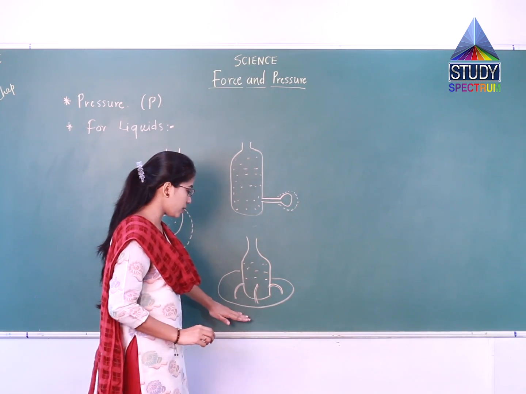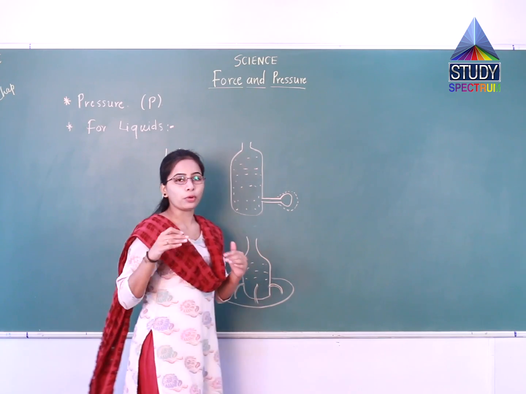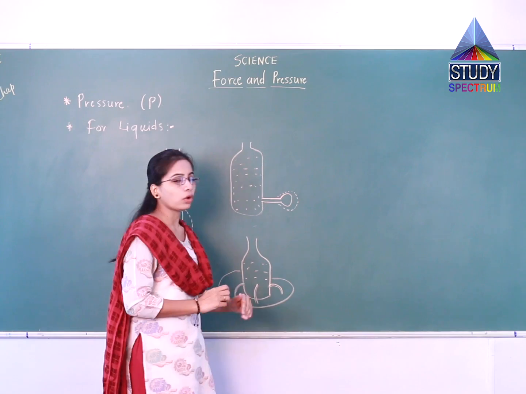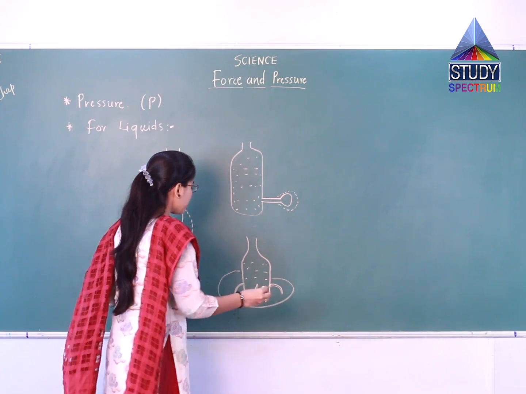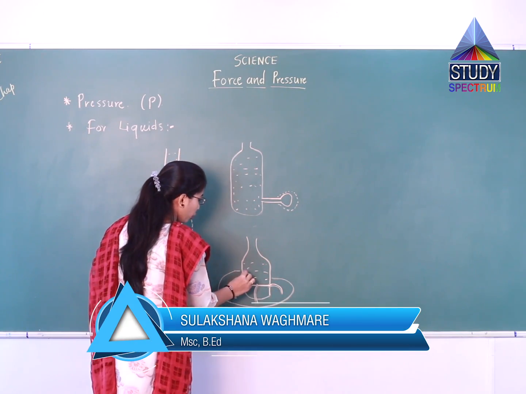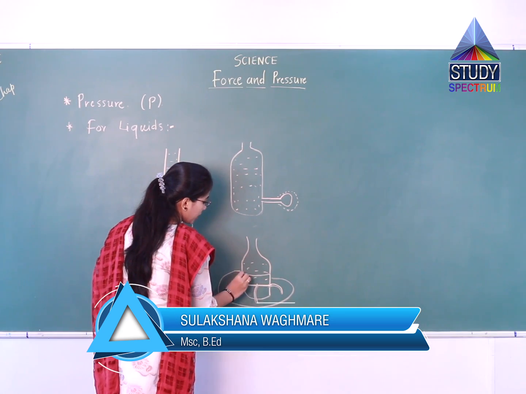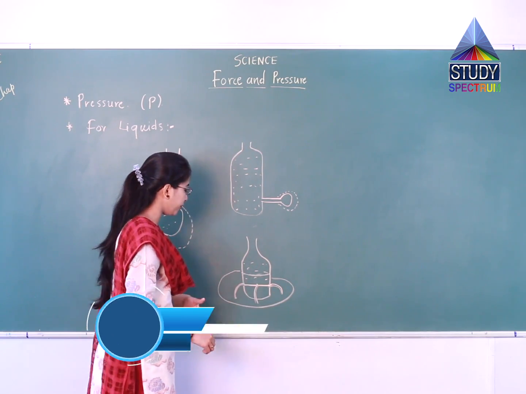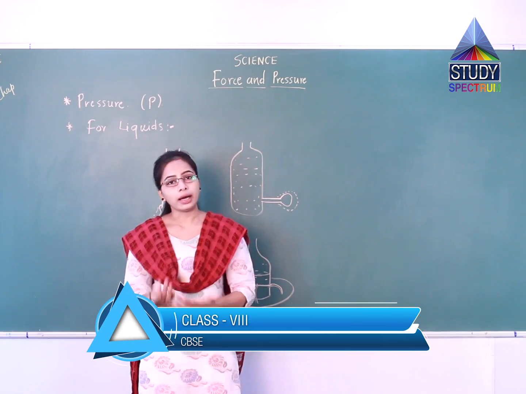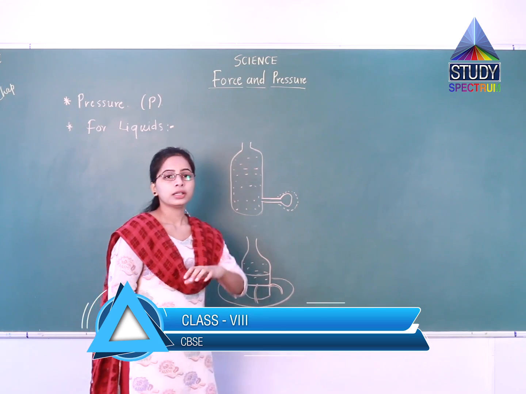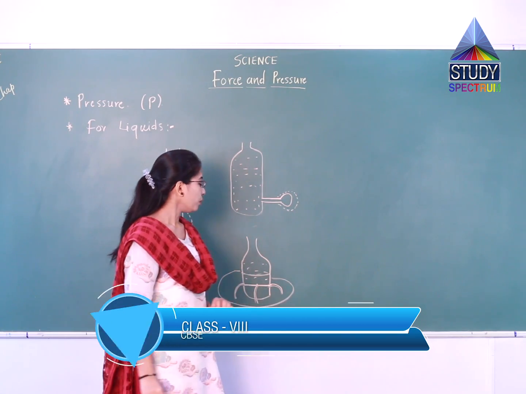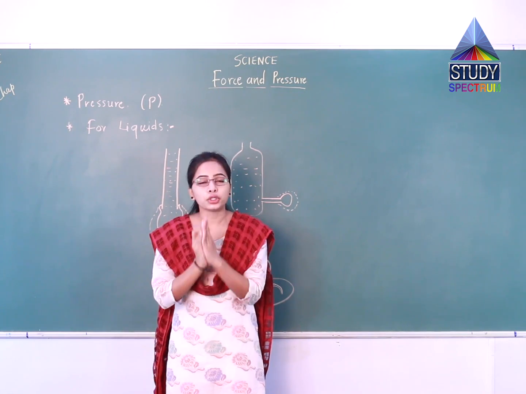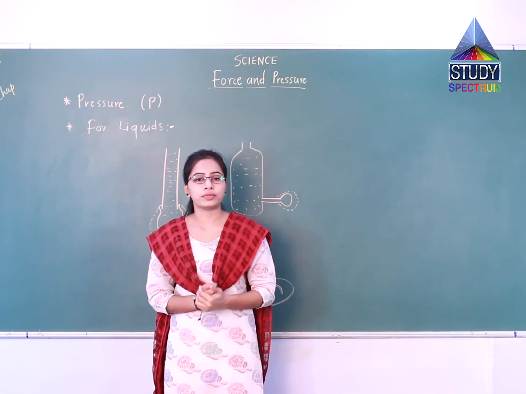This also shows us that at all the points, pressure exerted by the water on the walls of the container is similar, but we are taking equal height. Suppose if you make the holes at a different level, definitely the pressure experienced by the water will be different. If you make a hole at the bottom, again the pressure experienced by that point will be different. So these examples show us that liquids do exert pressure on the walls of the container.